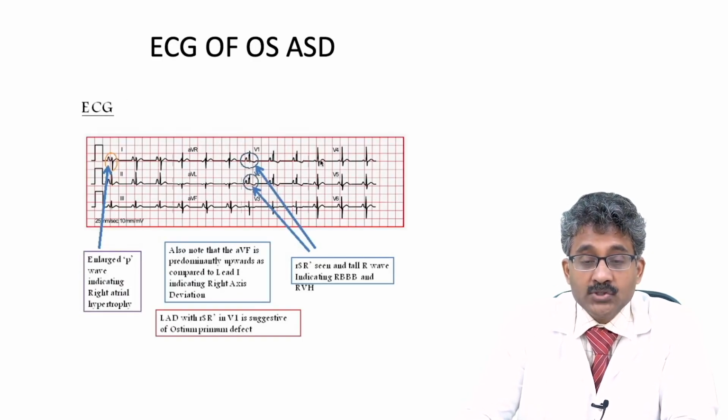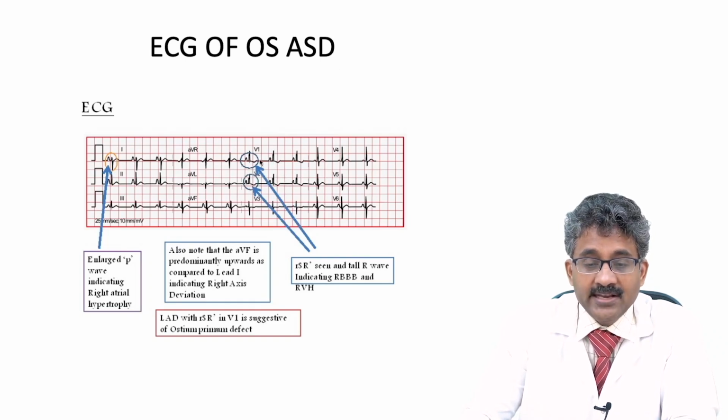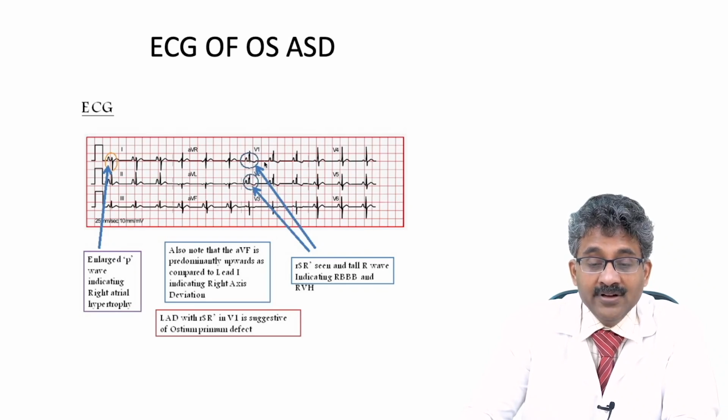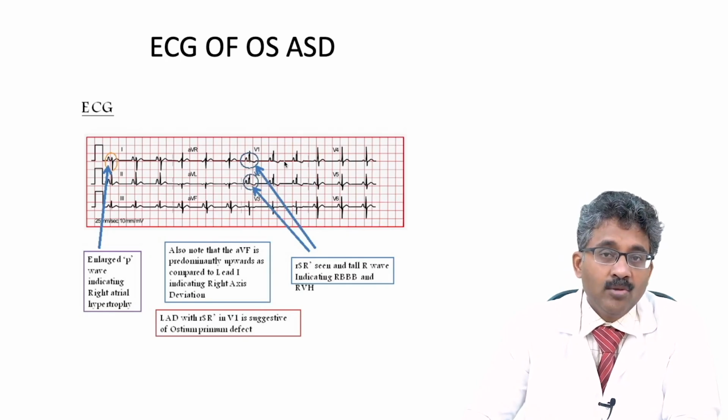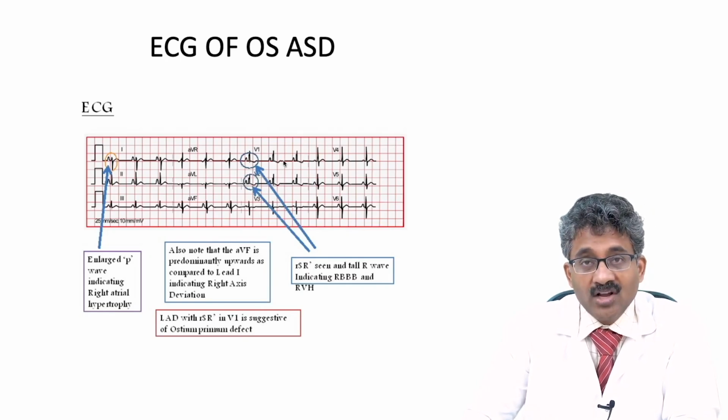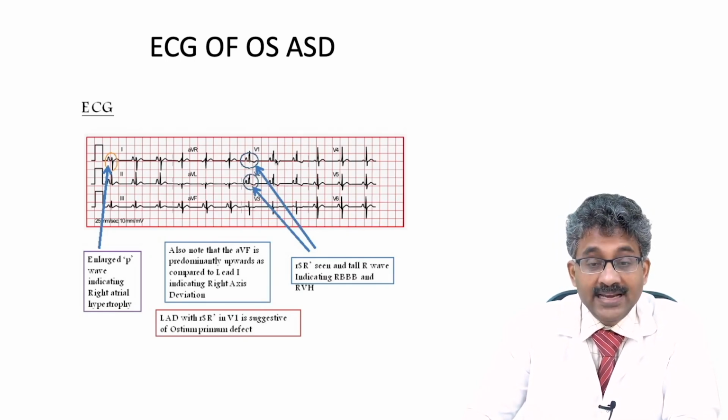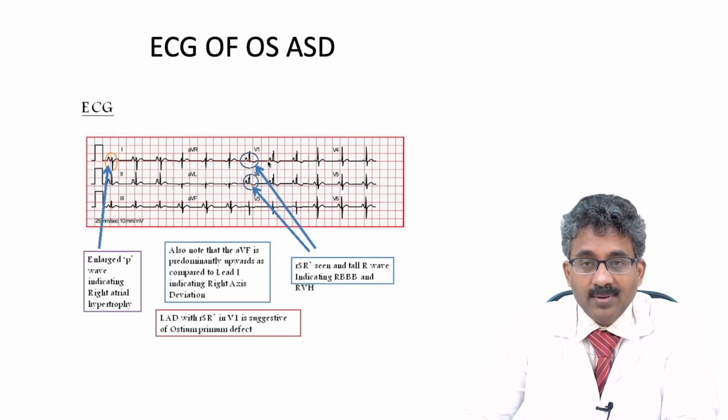So here, as I told, in an ostium secundum ASD, there will be an RBBB like this. Here in V1 you can see RBBB, an R wave in V1, indicating RBBB. And RBBB, as I told, is a misnomer because there is no anatomical conduction block. Because of the RV enlargement and hypertrophy, there is a delay in the conduction. That is why you get an RBBB.